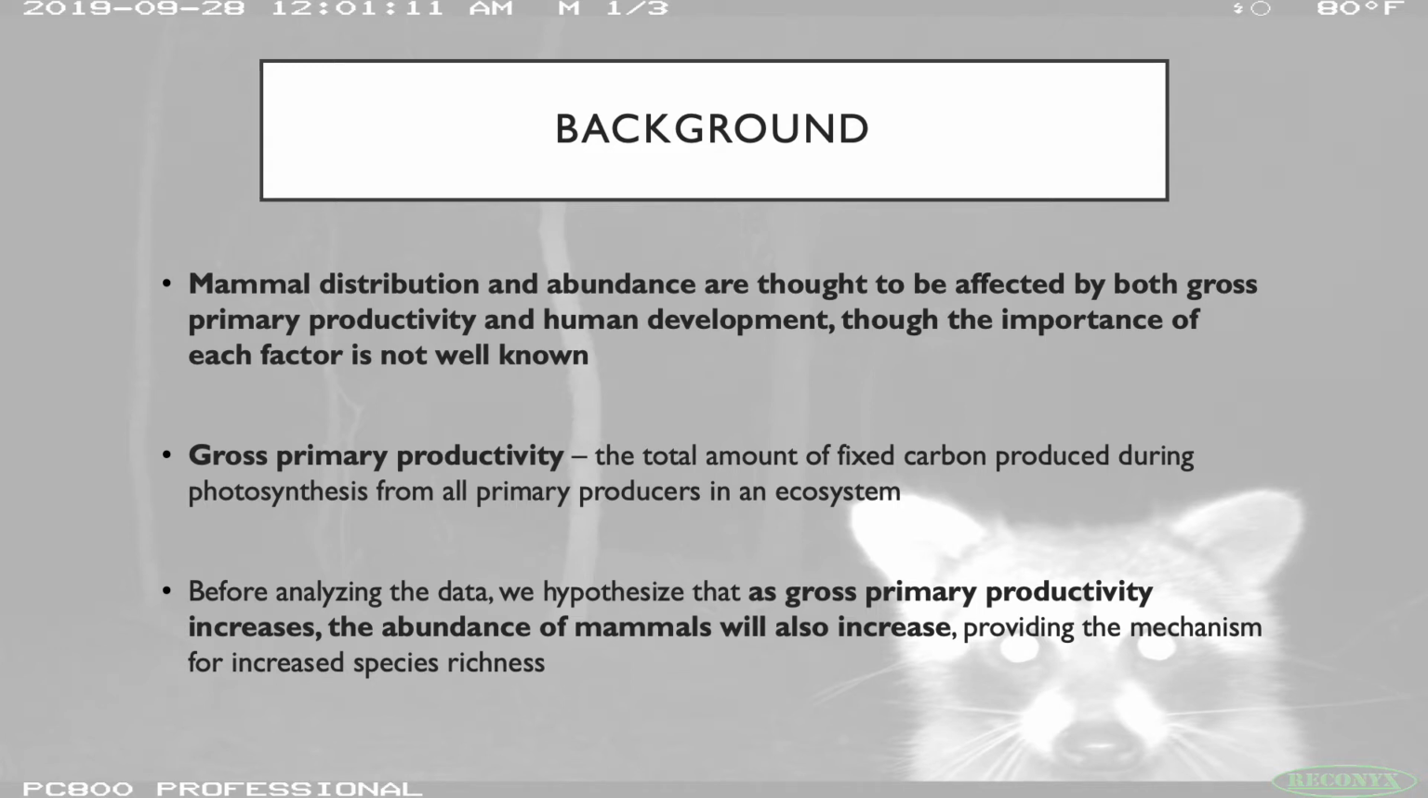So in order to look into this, we defined gross primary productivity as the total amount of fixed carbon produced during photosynthesis from all primary producers in an ecosystem. Our hypothesis before analyzing the data was that as gross primary productivity increased, the abundance of mammals would also increase, providing the mechanism for increased species richness as well.